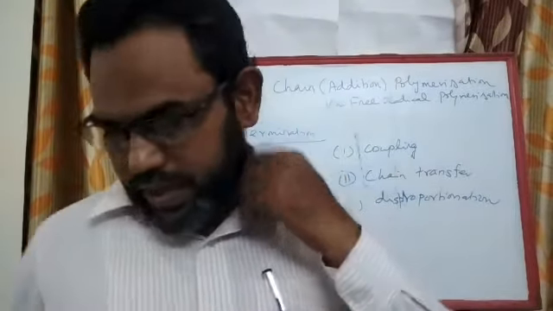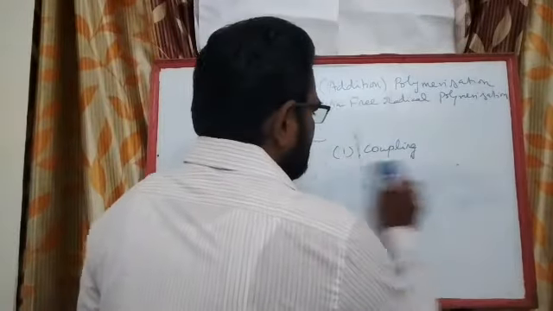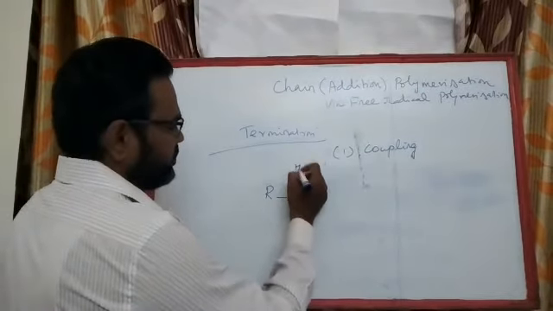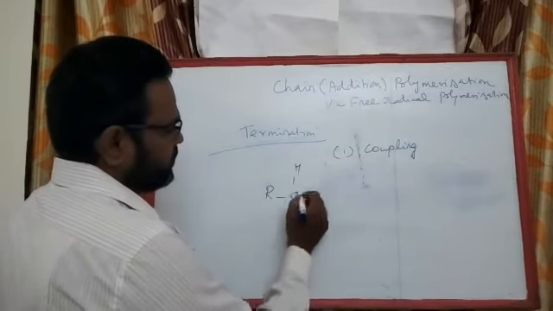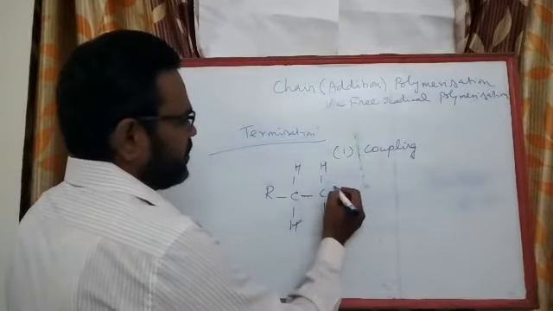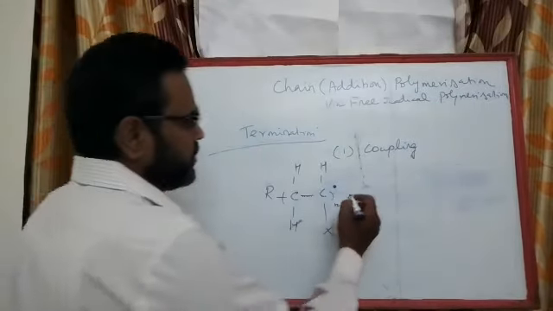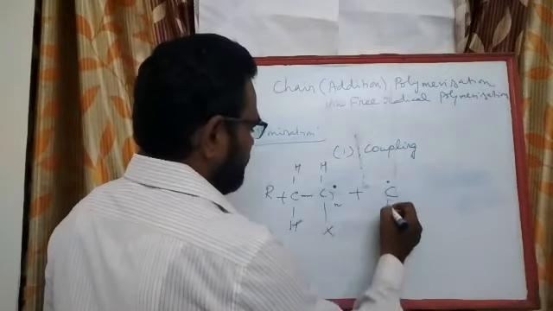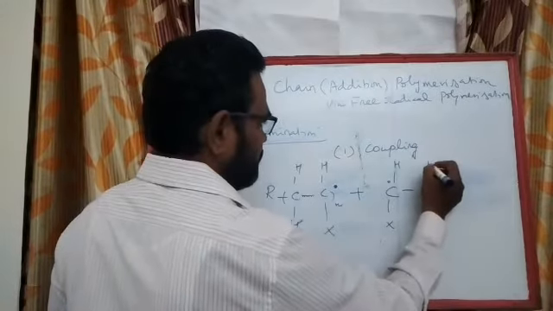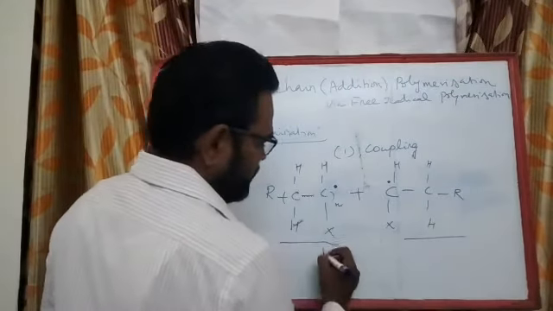Okay, so how does coupling take place? Let us see. Coupling is nothing but a mere combination of two growing chains. Okay, now I say this is one growing chain, and it can be of n number. When it reacts with a similar one, this is one growing chain and the other growing chain.